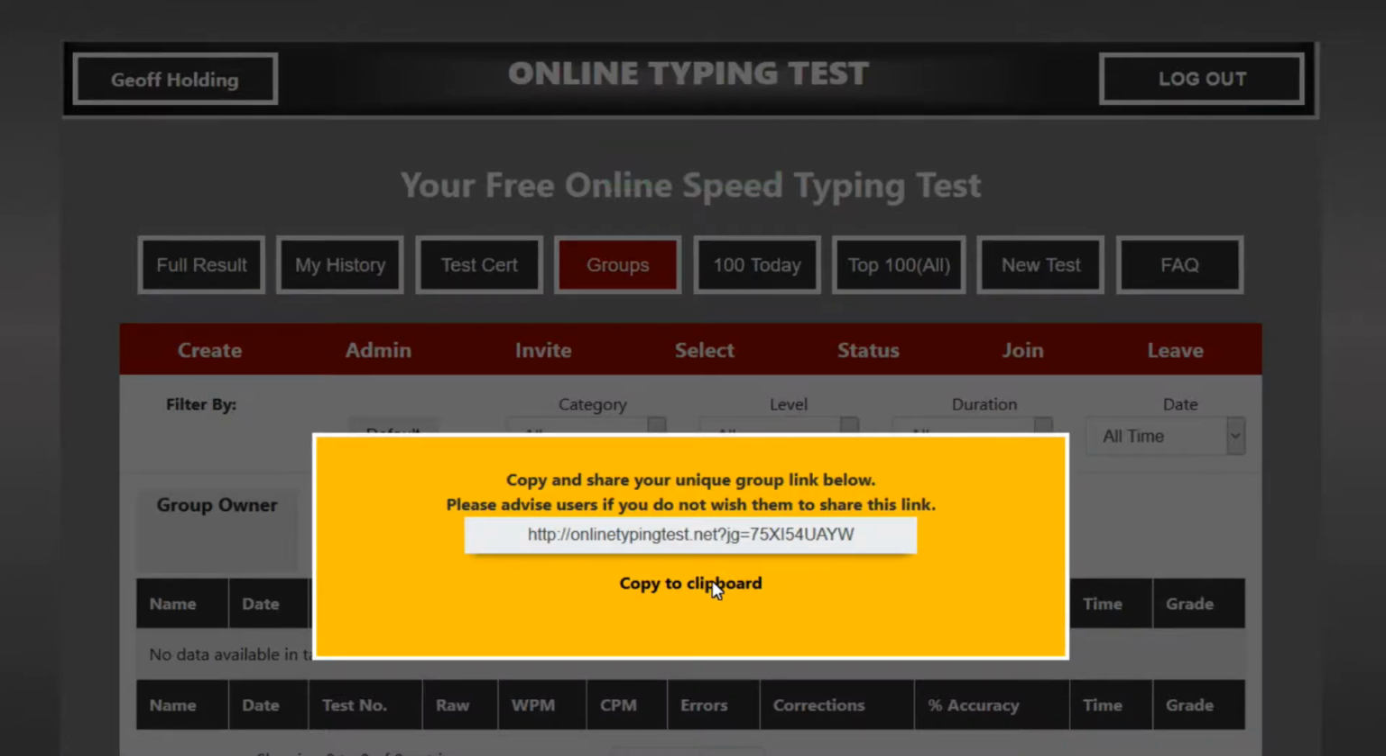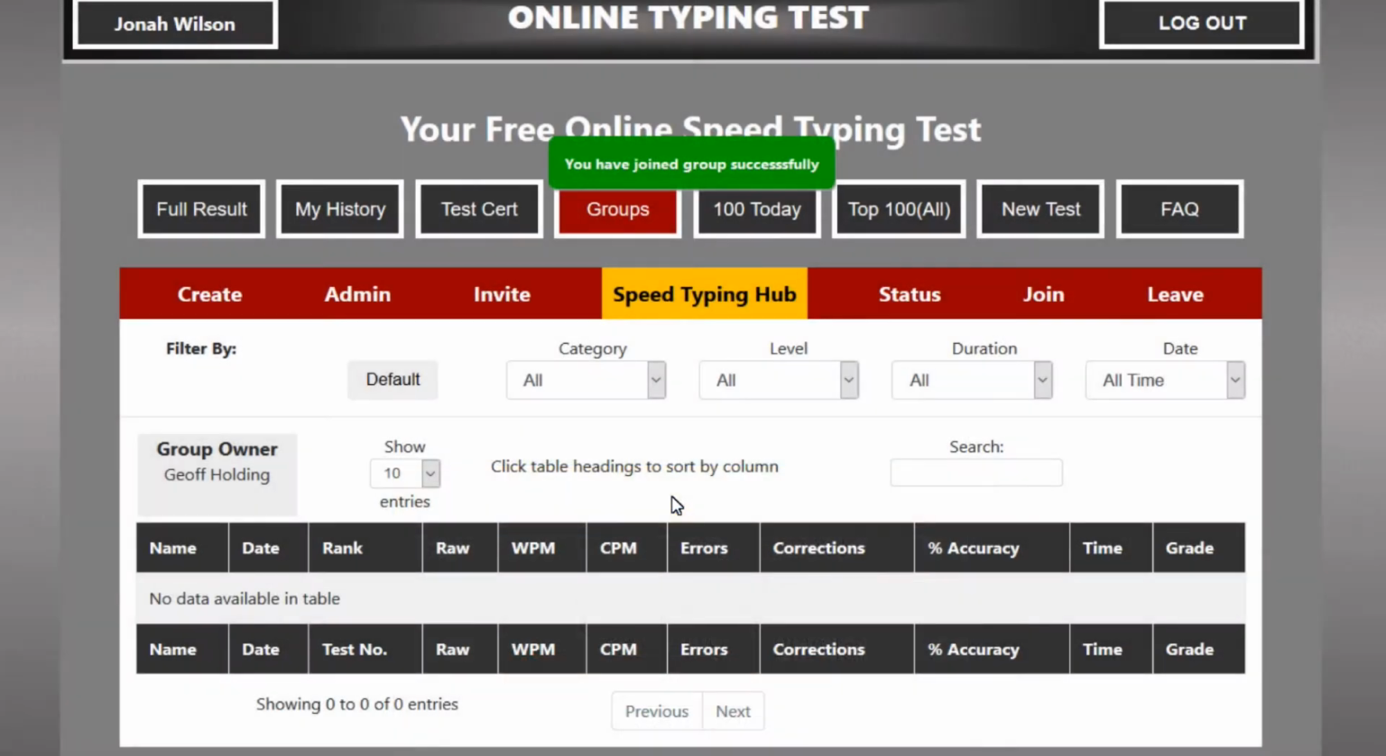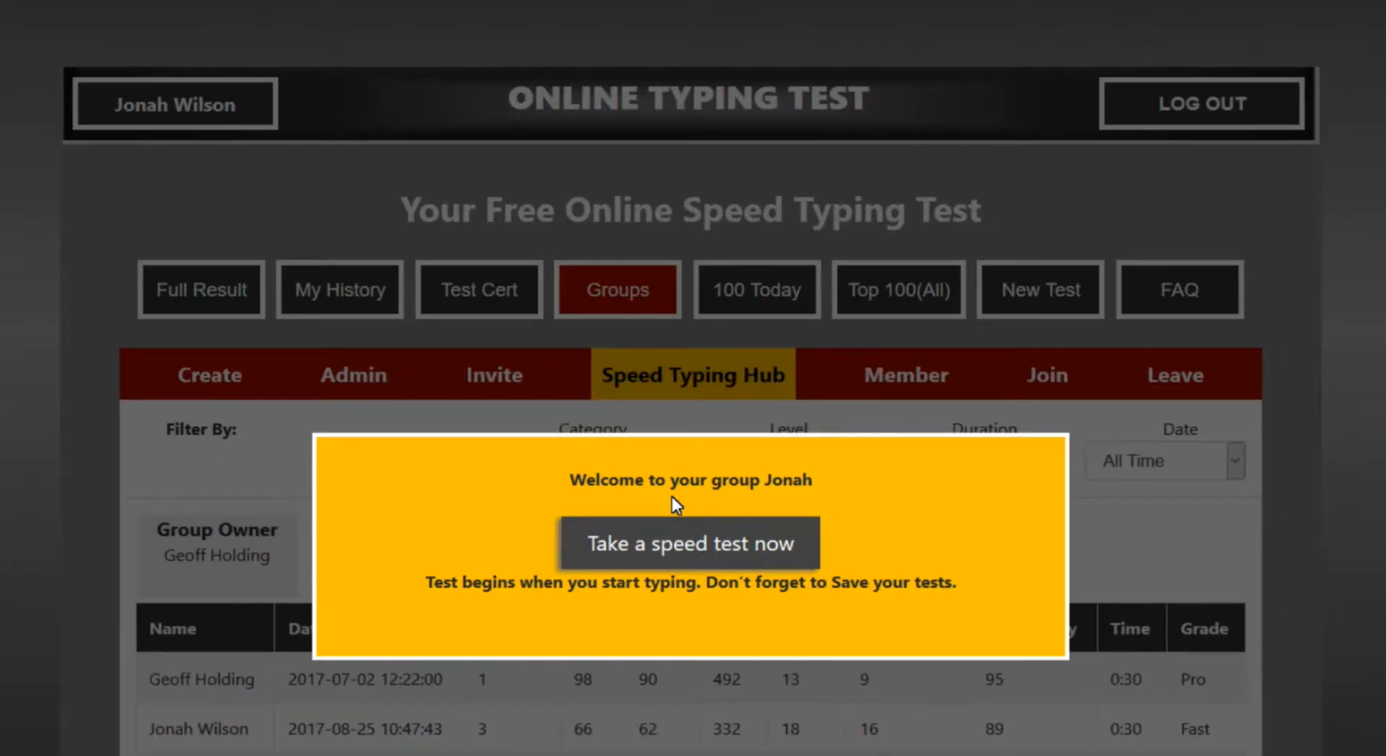When someone clicks on the link that you've sent them, they'll be taken straight to the page that you see right here. They'll see the group name that you've created and your name as the owner of that group. Now, if you're watching this after clicking an invitation link, when you click the Join Group button, you'll be automatically joined to the group name under the red group button on the Groups menu. Next, you'll be invited to take a speed typing test.